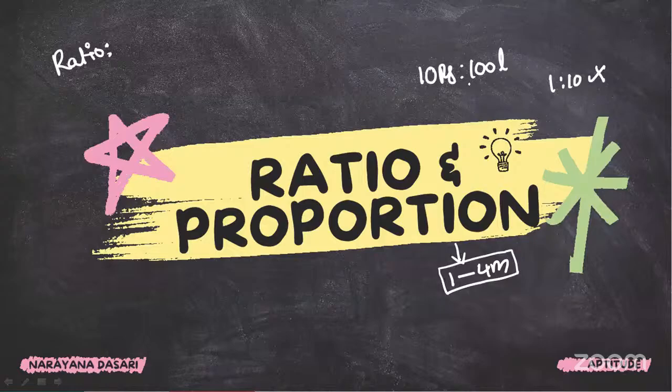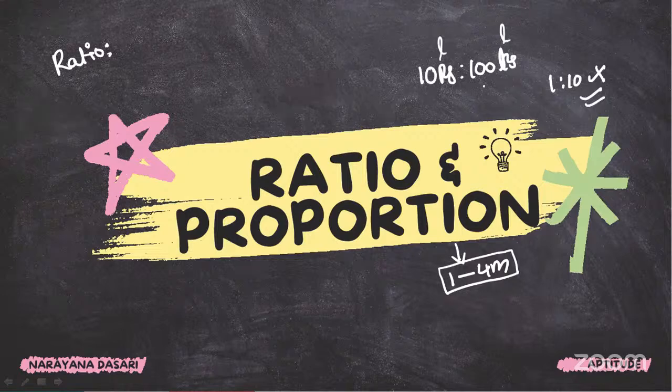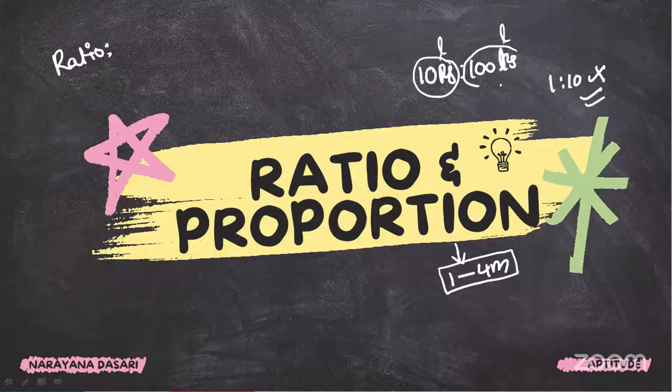For example, 10 rupees and 100 rupees, then the answer is 1 is to 10. 10 liters and 100 liters, then the answer is 1 is to 10. So 10 rupees is one quantity, 100 rupees is another quantity. Two quantities of the same units is called the ratio.